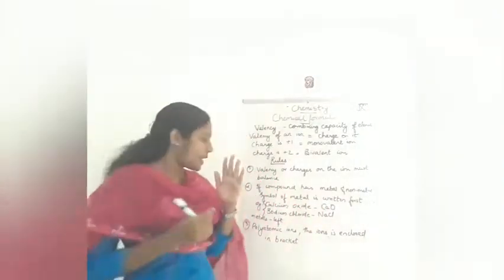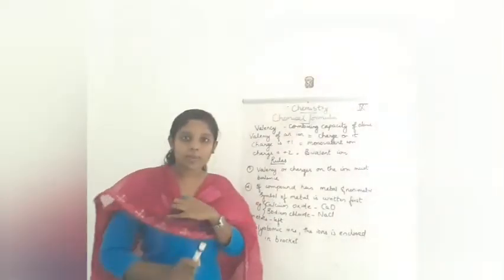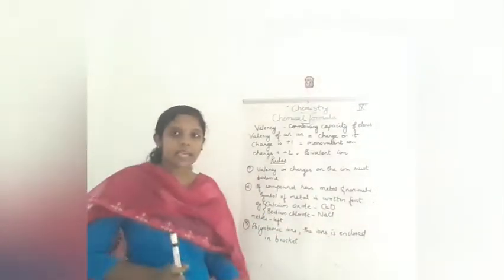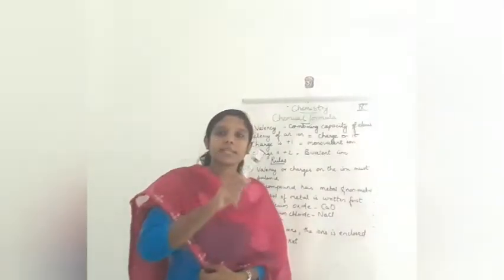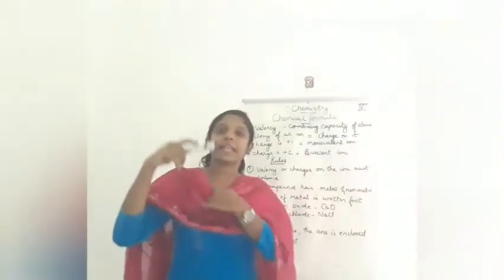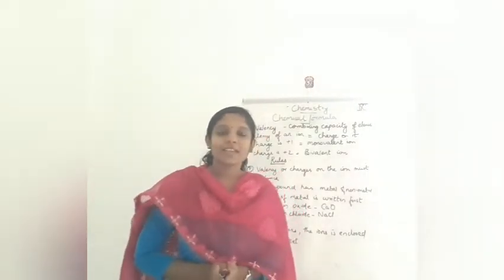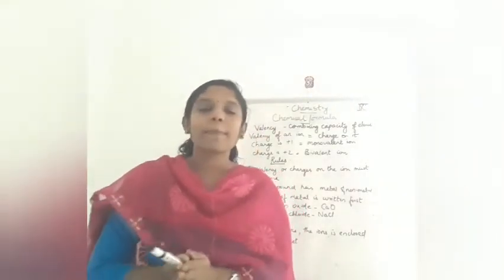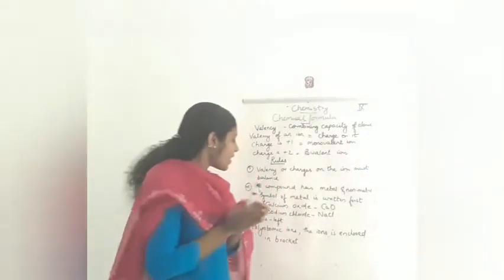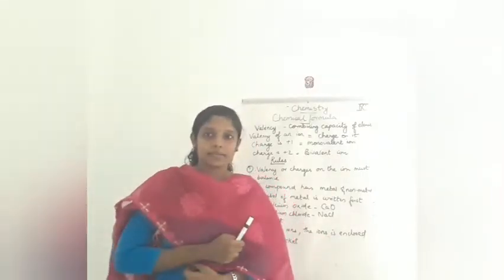For example, calcium oxide: calcium is a metal, oxide is a non-metal. So we write the symbol of calcium first and then oxide. When a compound has a metal and a non-metal, we write the metal first and then the non-metal. Metal first, non-metal second, or metal on the left side and non-metal on the right side.